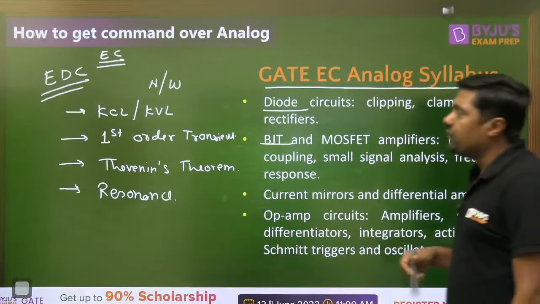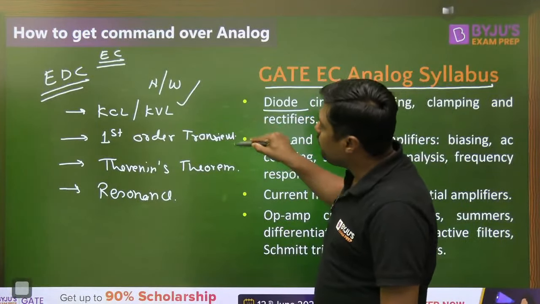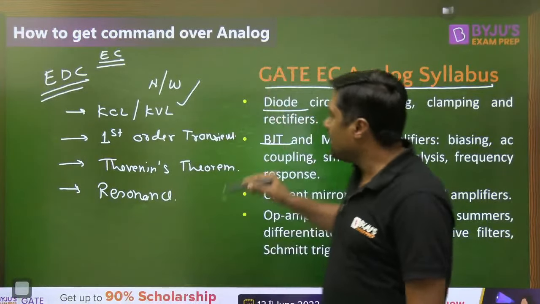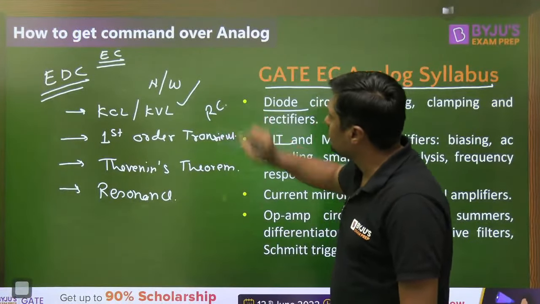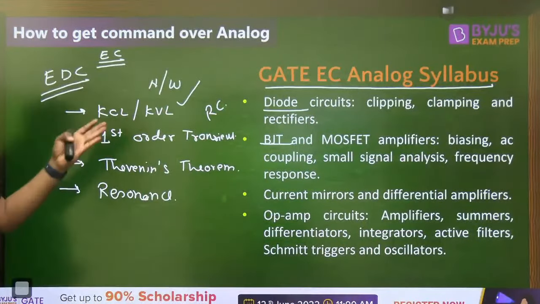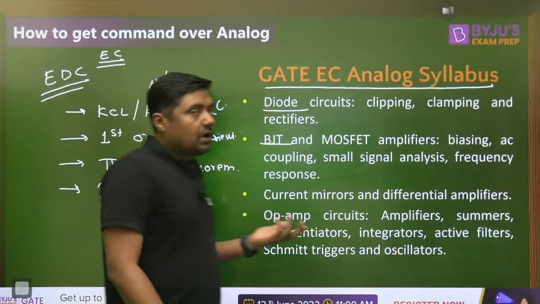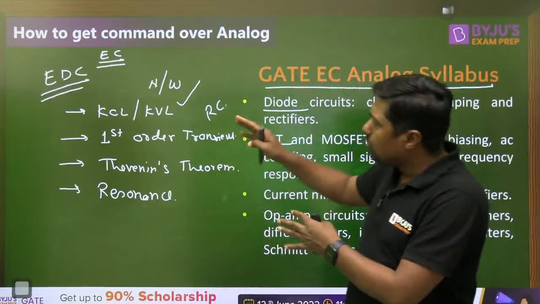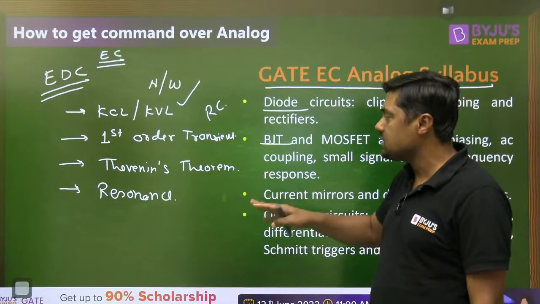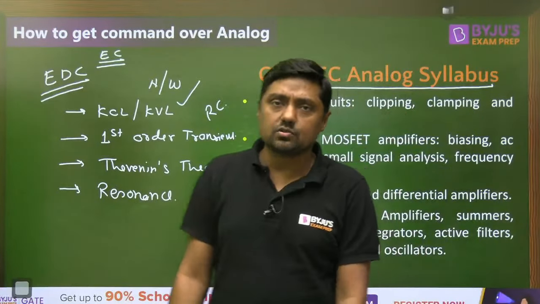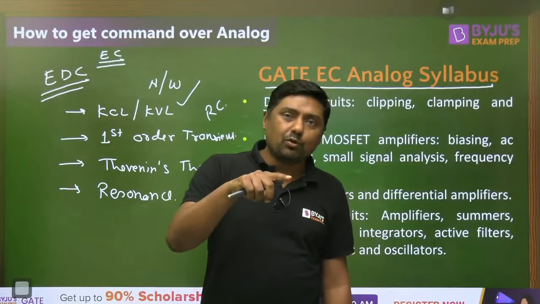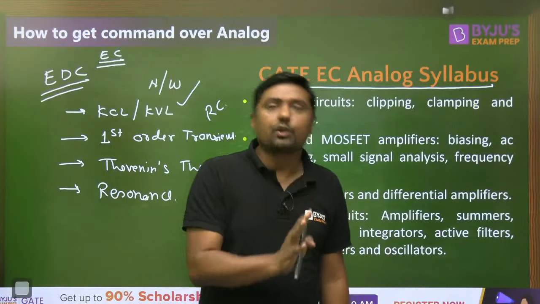Suppose we are not comfortable with KCL and KVL, or with first order transient, especially the RC circuit. In analog, the RC circuit is required. If we have no idea about the RC circuit, then this subject will become very difficult for you. So first of all, try to get command over these very simple topics: KCL, KVL, first order transient, Thevenin's or Norton's theorem, and series and parallel resonance. Depth knowledge is not required for network. A basic idea is required.